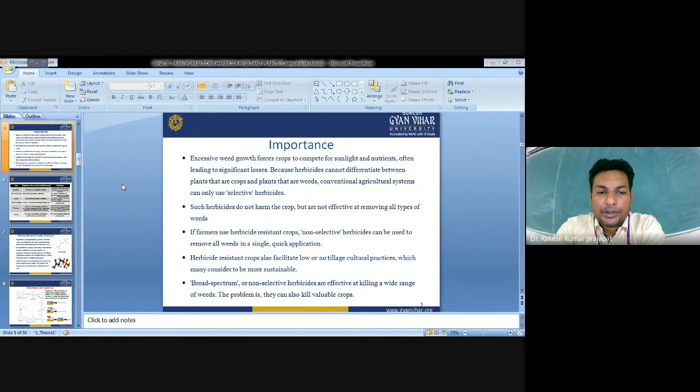application. Herbicide resistant crops also facilitate low or no tillage cultural practices, which may be considered more sustainable. The broad spectrum or non-selective herbicides are effective at killing a wide range of weeds. The problem is that they also kill valuable crops.